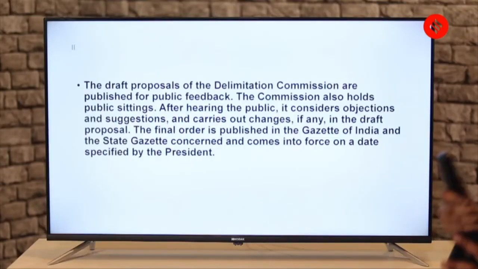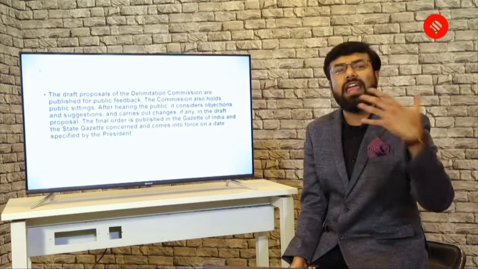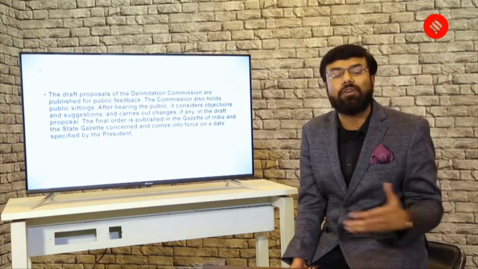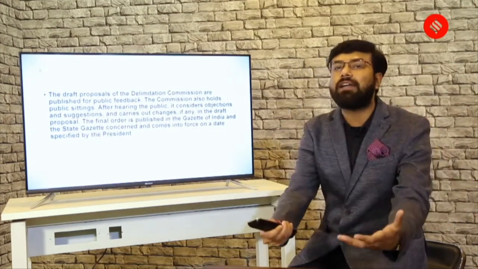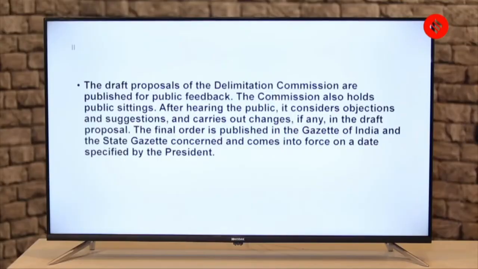Now there is a draft proposal of the Delimitation Commission which goes also for public feedback. This is important: the participation of the public, the participation of citizens. So the government or any organization where citizen participation is necessary. And that is what is mentioned here, that the draft proposals of the Delimitation Commission are published for public feedback. The commission also holds public sittings. And after hearing the public, it considers the objections, the suggestions, and carries out changes.